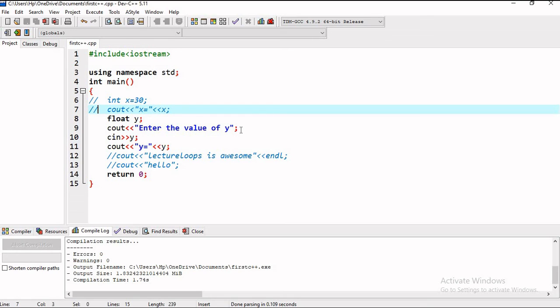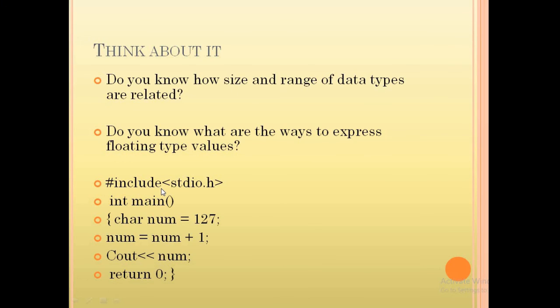Yes, so do you know how size and range of data types are related? Or do you know what are the ways to express floating type values? And also see this program and tell me the output in comments.